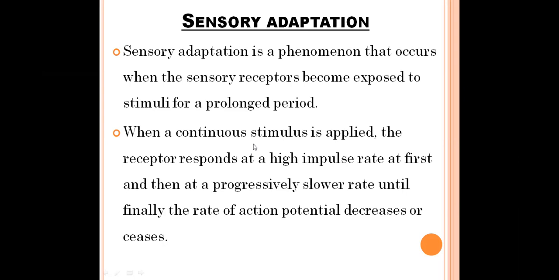Say, for example, wind continuously blowing on our skin. Wind blow is a stimulus, and it acts on our skin. The receptors present in our skin generate a receptor potential. In turn, this receptor potential is converted into an action potential. Finally, the brain, upon receiving the action potential, comes to know that wind is blowing on our skin.